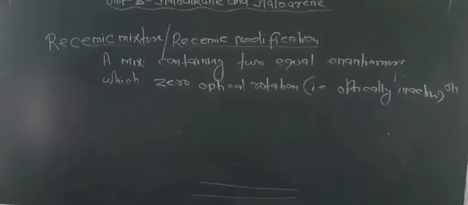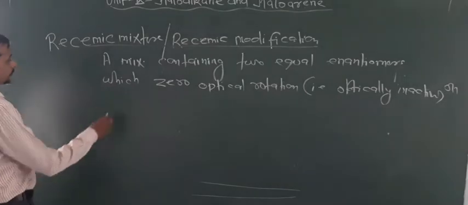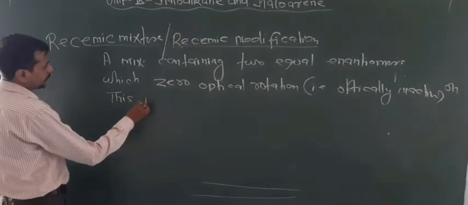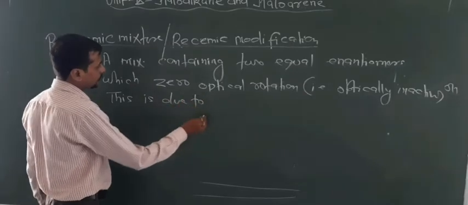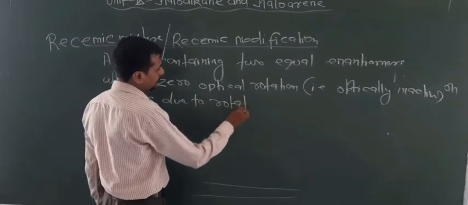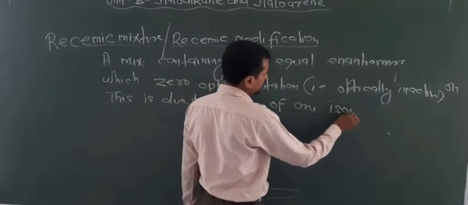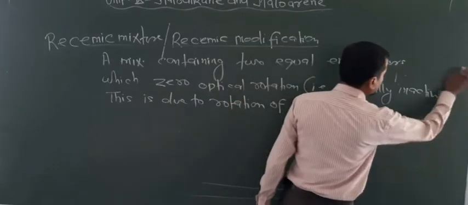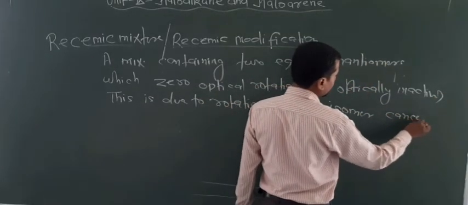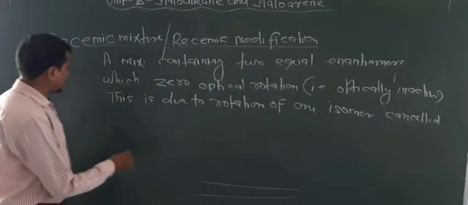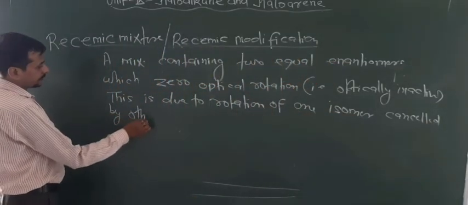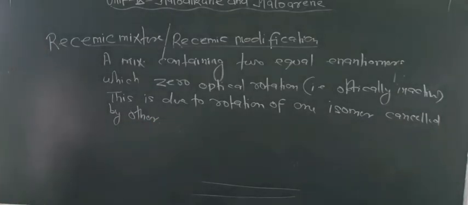This is due to the rotation of one isomer being cancelled by the other. So this is known as racemic mixture or racemic modification.